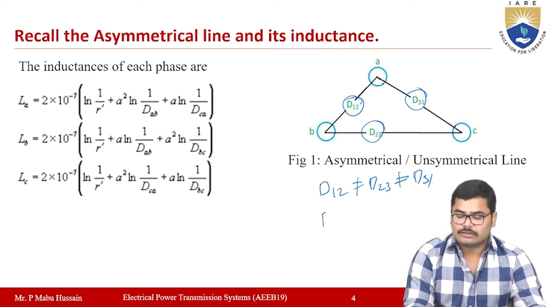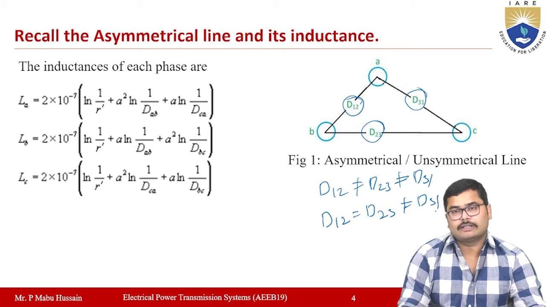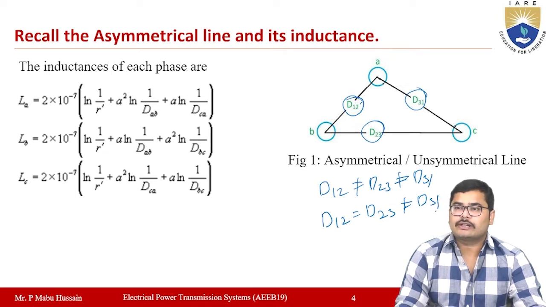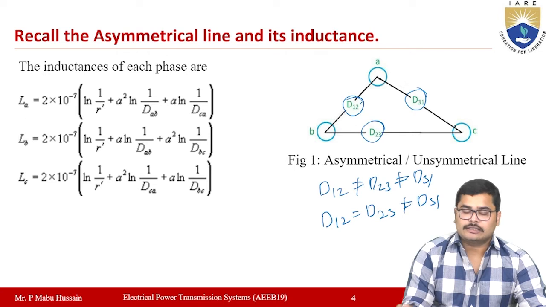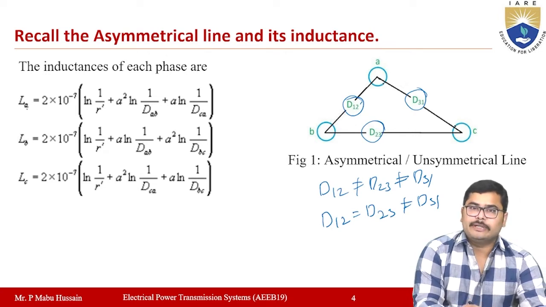In some cases, two may be the same. D12 may be equal to D23, but it will not be equal to D31. In such a case also, you can call the transmission line a three-phase asymmetrical line. Now if you determine the inductance for these three-phase asymmetrical lines, the inductances for each phase will be different.